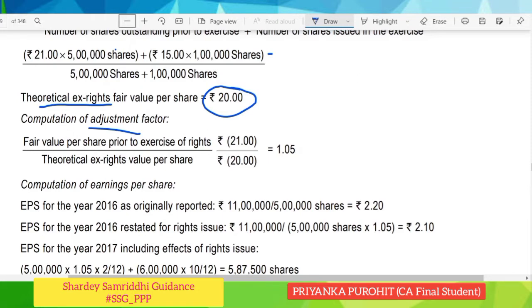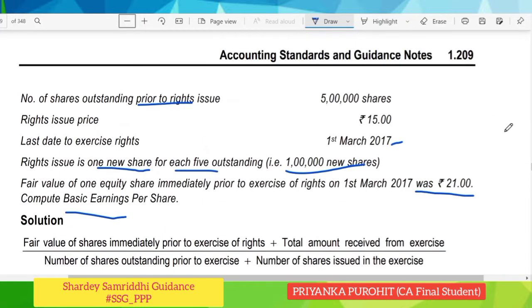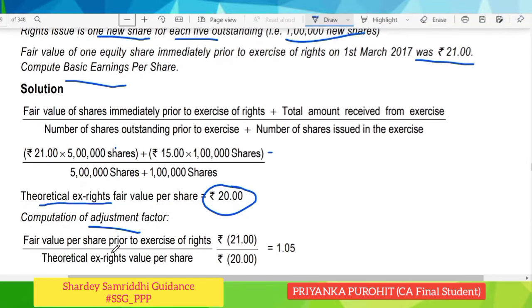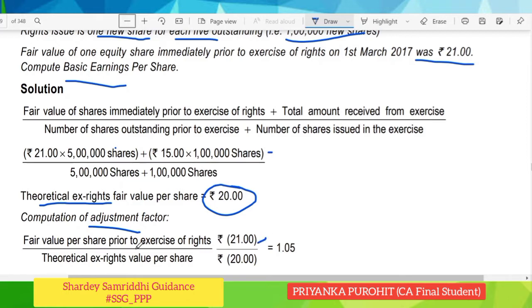The fair value of the shares was 21 rupees, but we have issued shares at only rupees 15, so we have to adjust it. Hence we compute the adjustment factor: the fair value per share prior to exercise of right was 21, divided by the theoretical ex-rights value per share, which we have already computed in the working note earlier, that is 20.